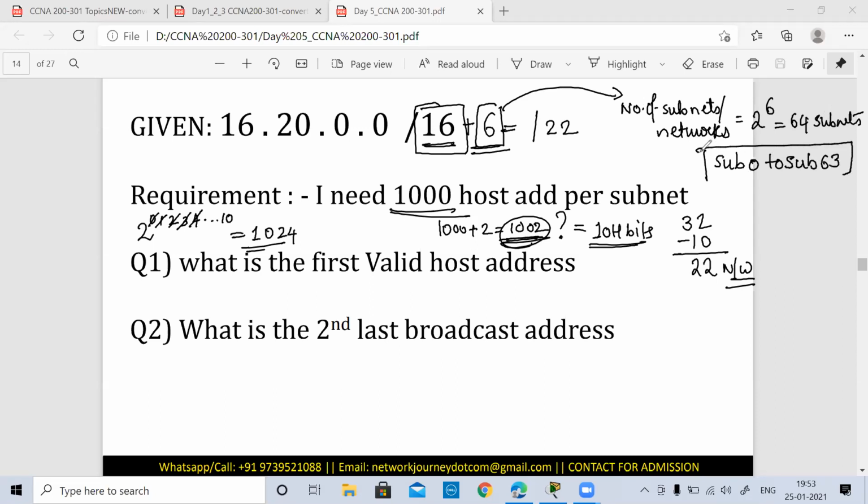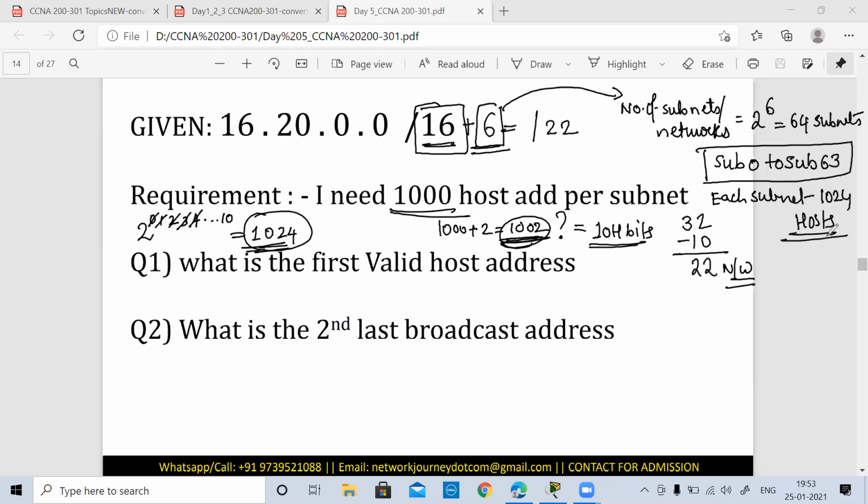So now this is decided: how many subnets we have, and how many hosts we have. Each subnet will have 1024 hosts, because we found that we need 1002, but we have taken up 1024. So each subnet will have 1024 hosts.